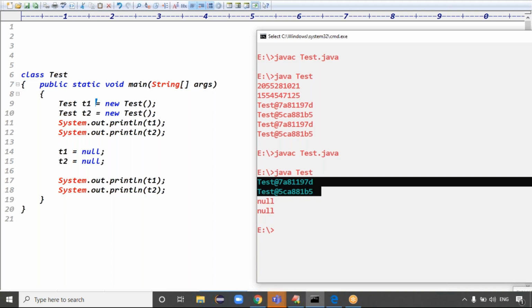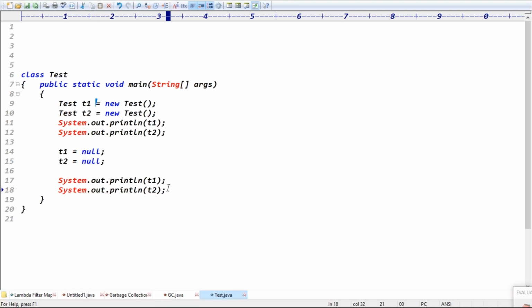But, sir, I need to call the garbage collector immediately, now itself. When you want to call the garbage collector now itself, then you can call the gc method, guys. That's how to call the garbage collector. To call it, we use the gc method. gc is a static method, guys, so we call it using the System class: System.gc.